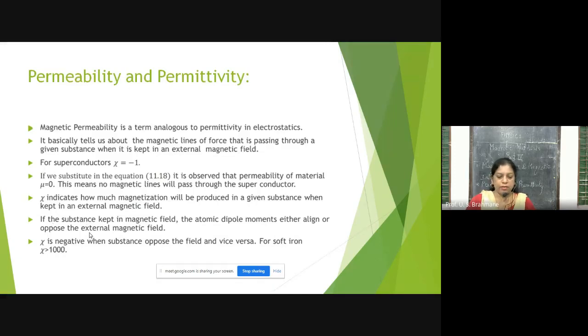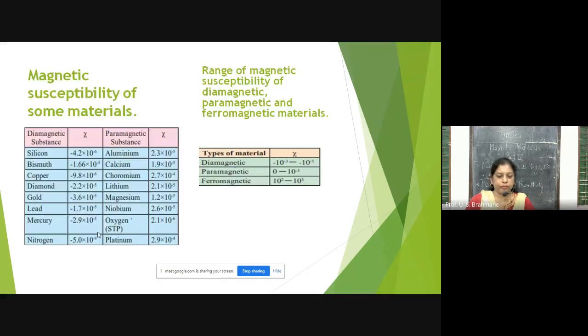Now we'll have some examples. There is a table of magnetic susceptibility of some materials. Actually, we are not studying diamagnetic substances in detail. In your syllabus at the moment, we don't have this magnetic materials part. But just for our understanding, I have taken this table for you to understand what diamagnetic substances are.